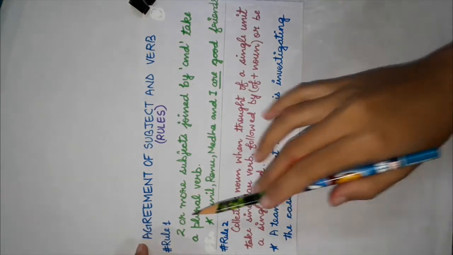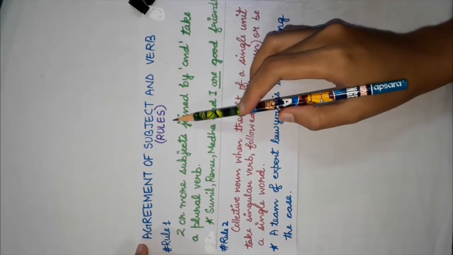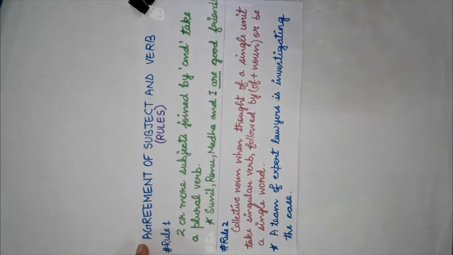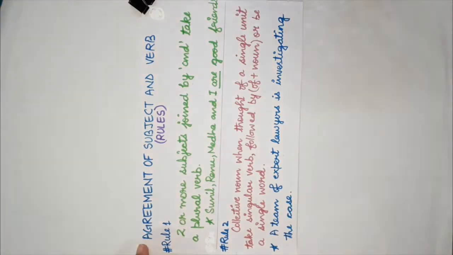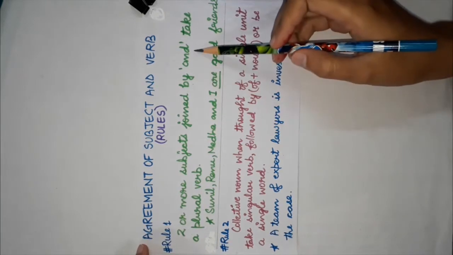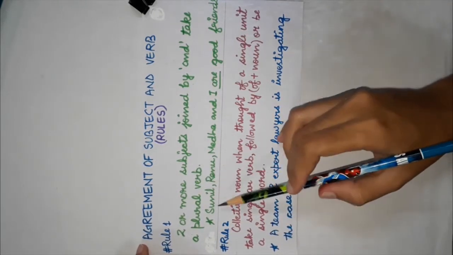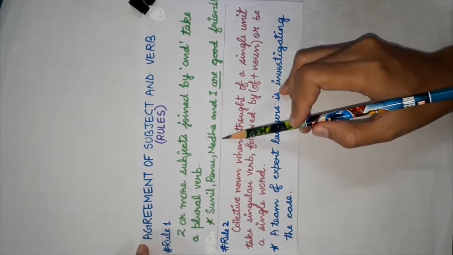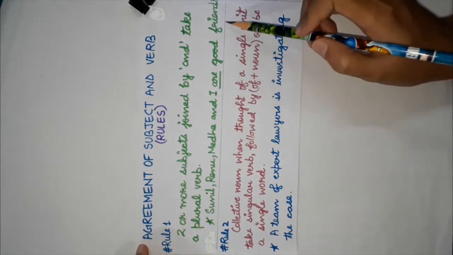Now we have agreement of subject and verb rules to better understand this chapter. Rule 1 says, two or more subjects joined by and take a plural verb. For example, Sunil, Renu, Medha and I are good friends.